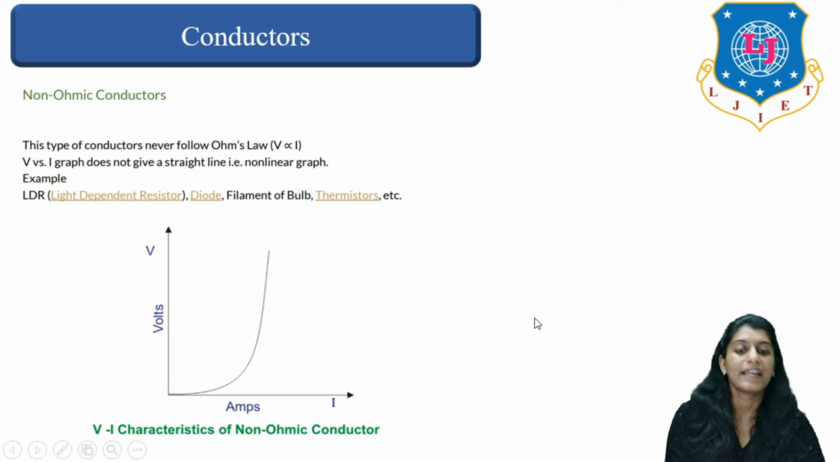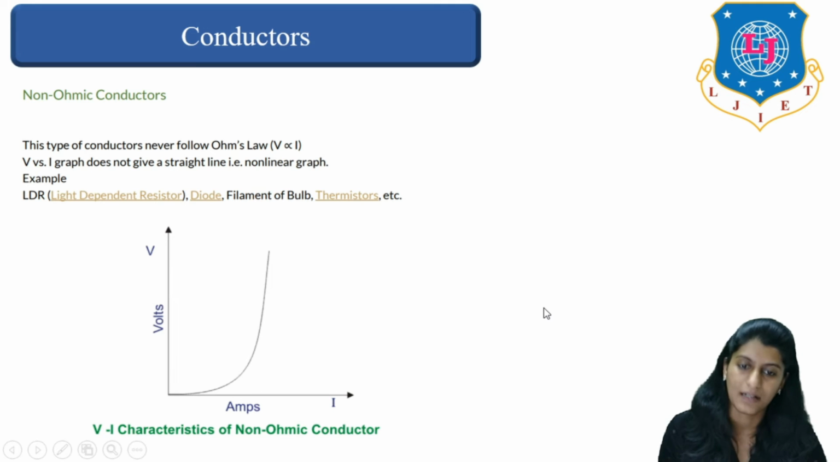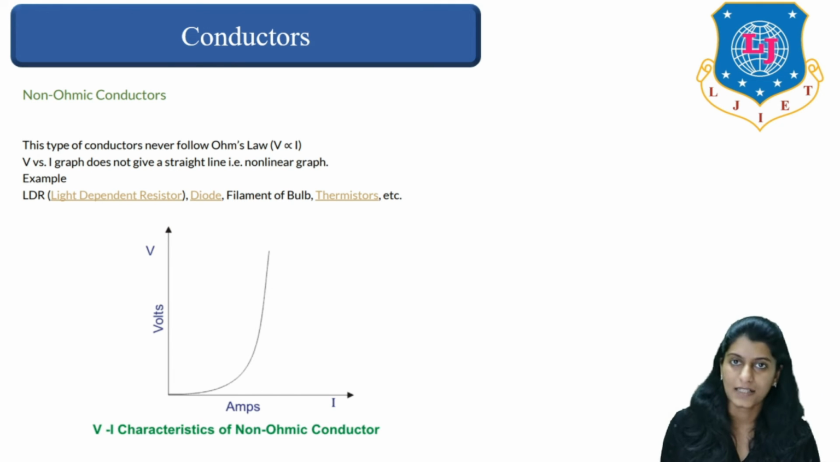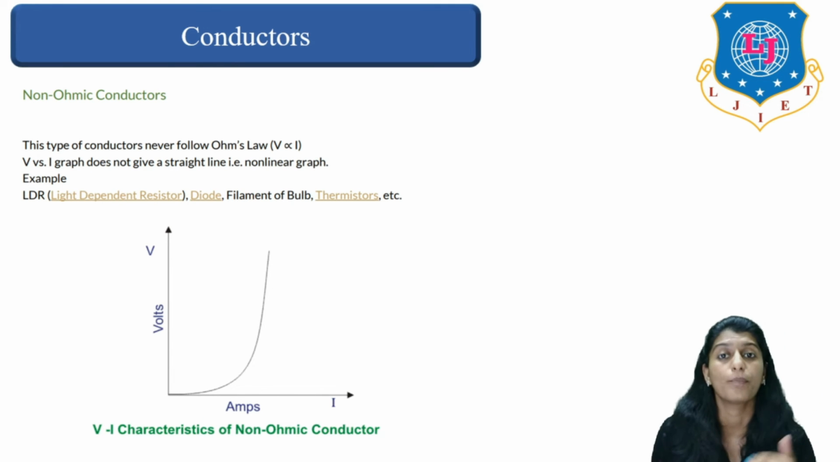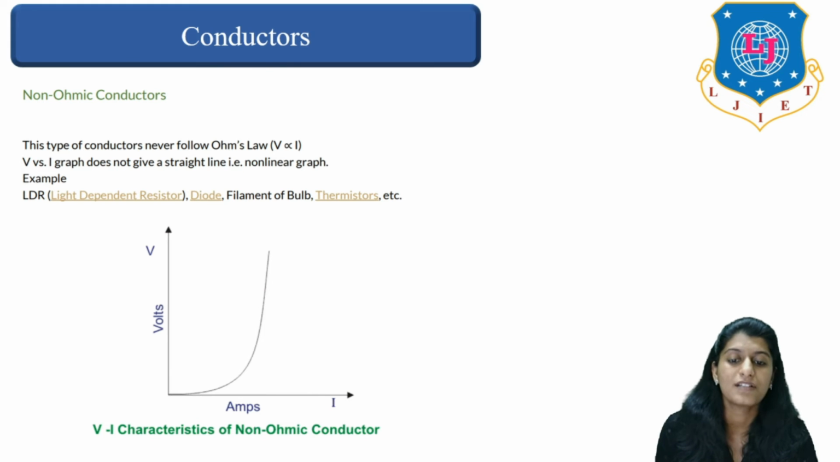And there is the next category, which is non-ohmic conductor. All those conductors which do not follow Ohm's law are termed non-ohmic conductors. Examples of non-ohmic conductors are LDR, that is light dependent resistor, diodes, thermistors, etc.